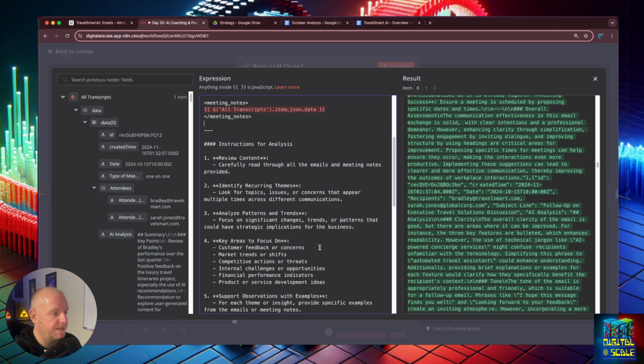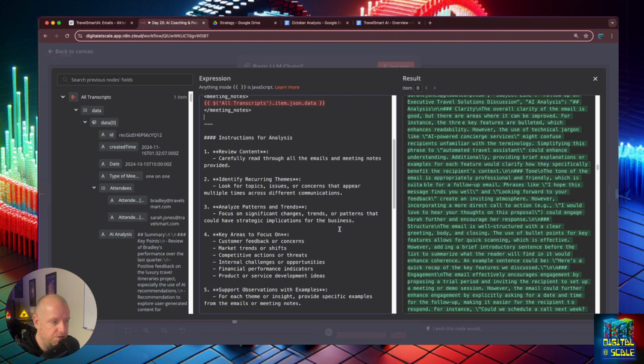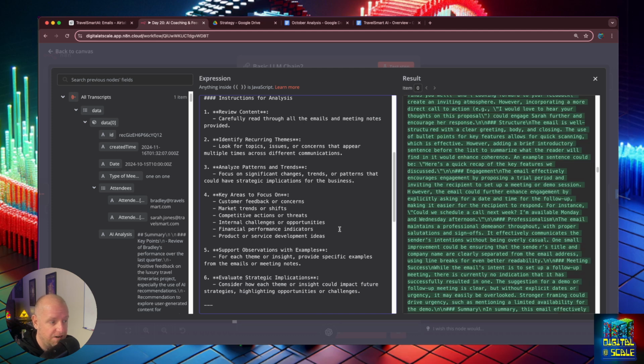So as we now analyze it, here are the instructions. We want to carefully review through all the emails and meeting notes provided. Look for topics, issues, or concerns that appear multiple times across different communications. Analyze patterns and trends. Focus on significant changes, trends, or patterns that could have strategic implications for the business. Key areas to focus on: customer feedback or concerns, market trends or shifts, competitive actions or threats, internal challenges or opportunities, financial.